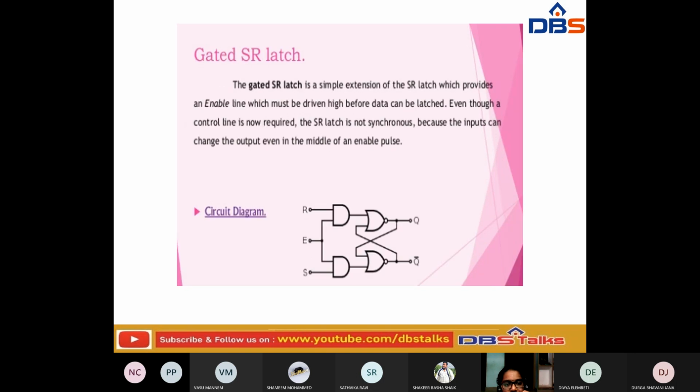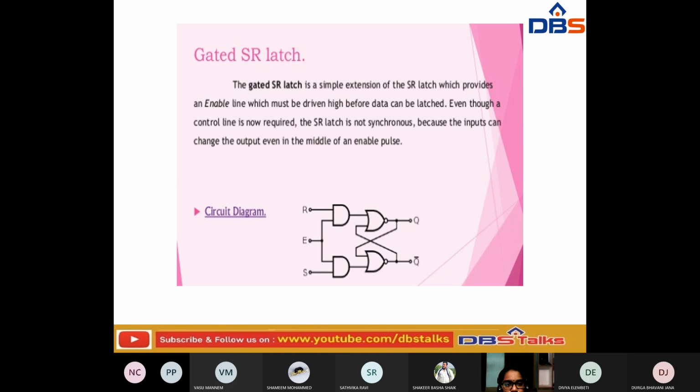So this is a gated SR latch. The gated SR latch is a simple extension of the SR latch which provides an enable. In the normal SR latch there is no enable signal. Here it has an enable signal, which must be driven high before the data can be latched. Even though no clock is required, the inputs can change the output even in the middle of the enable pulse. The circuit is designed like this.